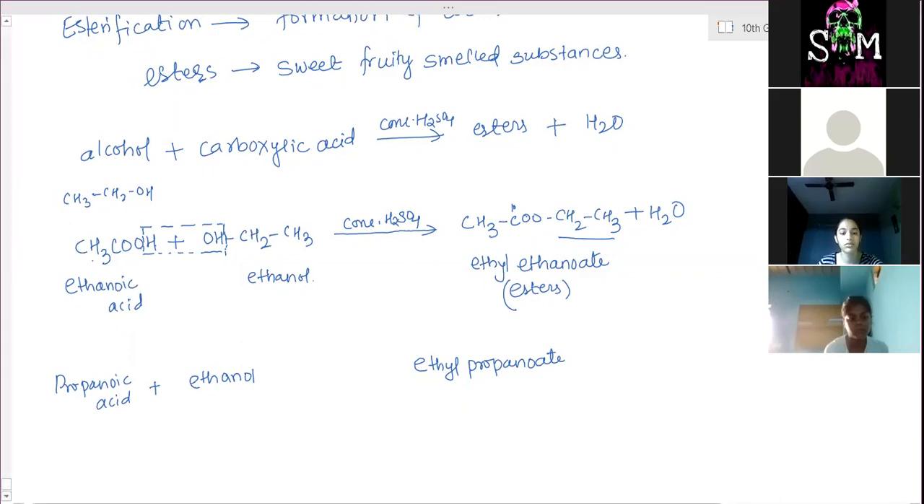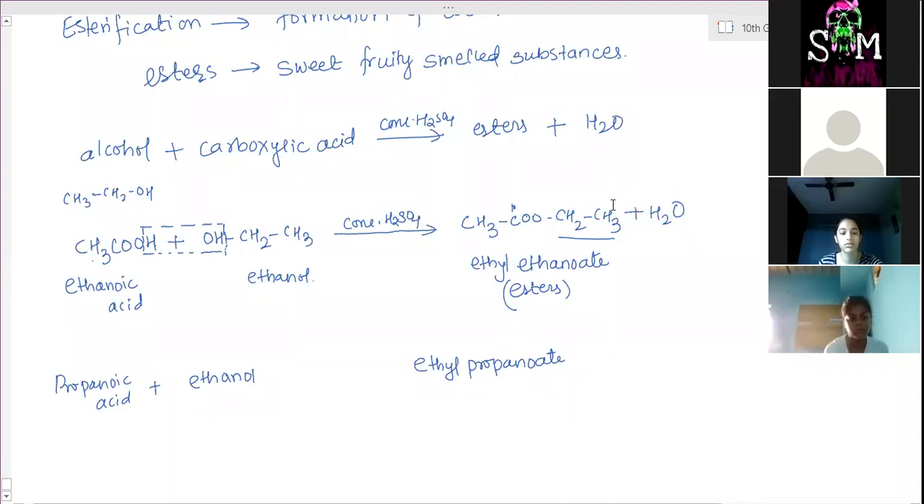Okay, so the reverse process is also possible. That's esterification. When an ester combines with water, it will produce ethanoic acid and ethanol. If this is the compound ethyl ethanoate, when it combines with water, it will form ethanoic acid and ethanol. Exactly, the reverse process is also possible.